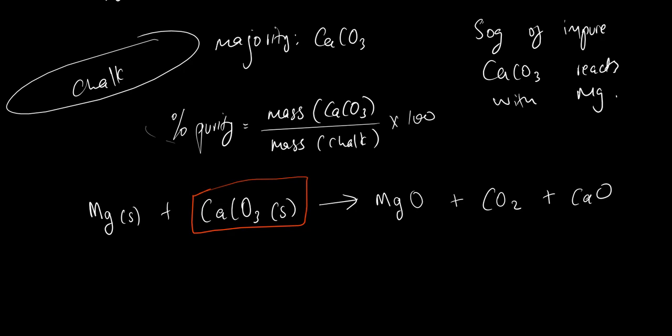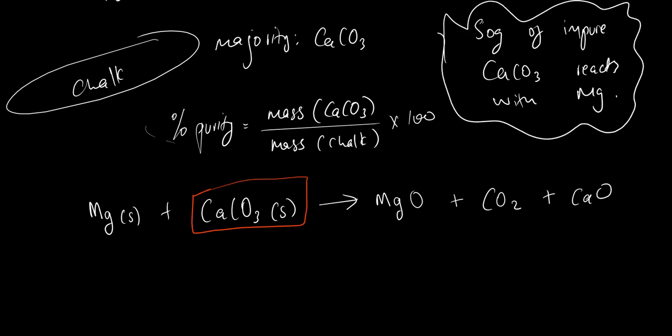So what I want to understand is, this calcium carbonate I'm seeing in the reaction, is it the pure one or the impure one? Meaning its mass, is it 50 grams or not? Please let me know if you think that is a pure or impure substance.